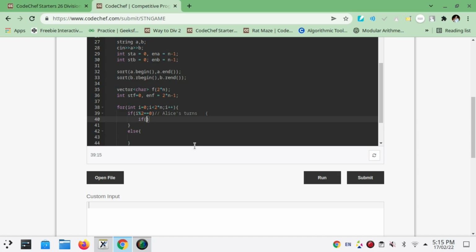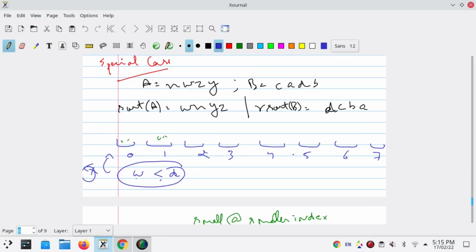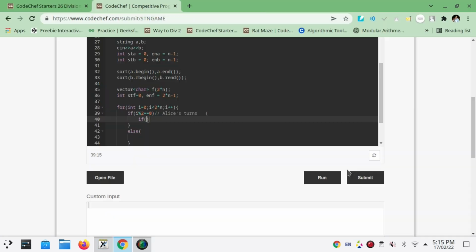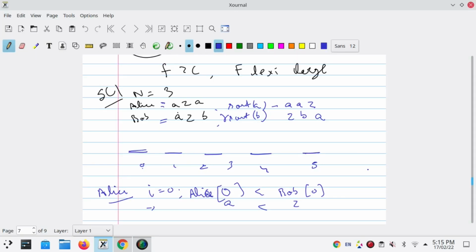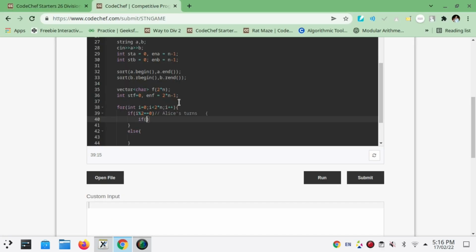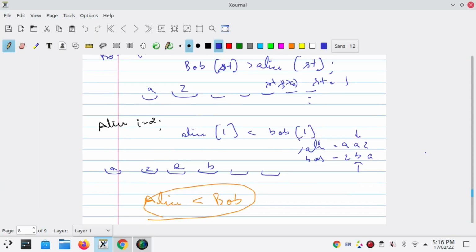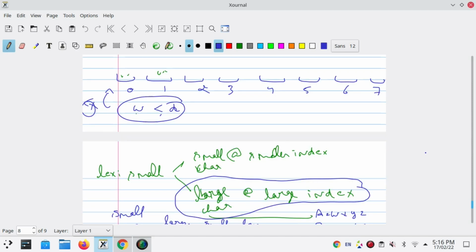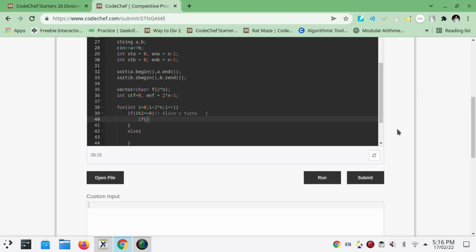Also in this case, when Alice is smaller than B after sorting, it is very easy. So our focus will be on handling this part, and it will be automatically covered in this.